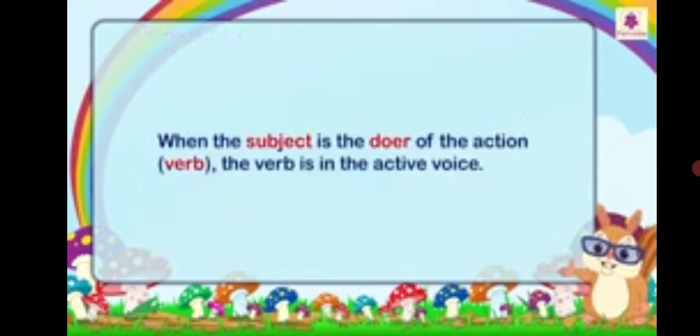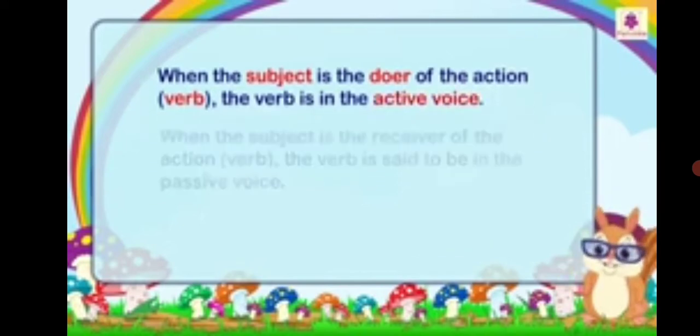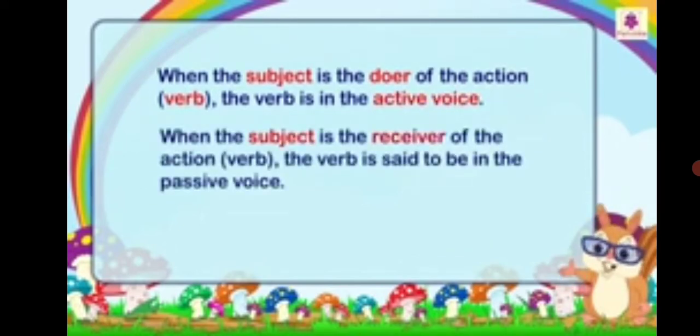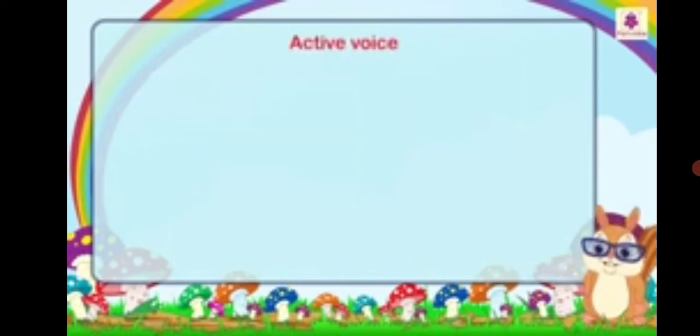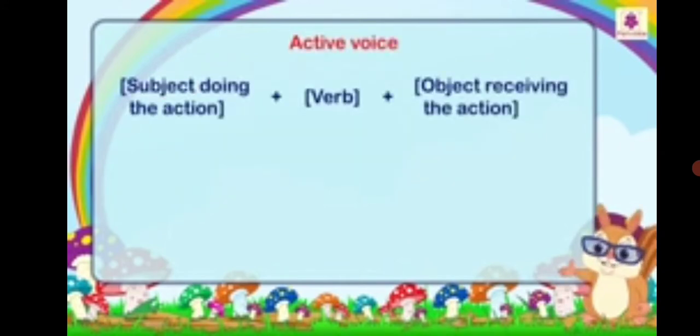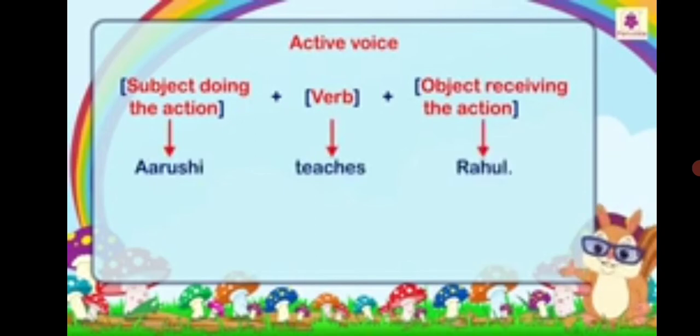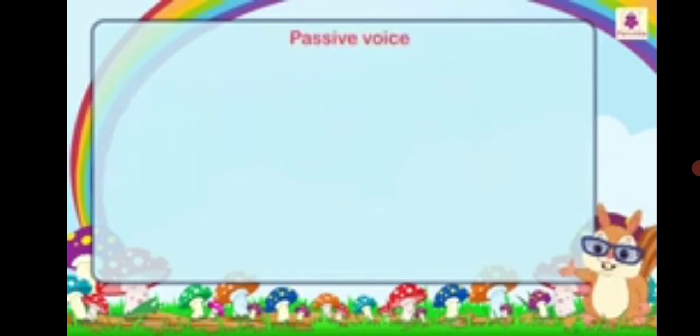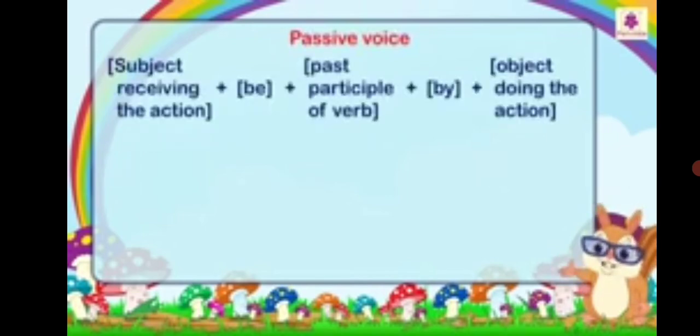When the subject is the doer of the action, the verb is in the active voice. When the subject is the receiver of the action, the verb is said to be passive. Doer is active and receiver is passive voice. Active voice: subject is doing an action plus verb, object receiving the action. So let us see the sentence here. Example, Arushi teaches Rahul. Rahul is receiving something from Arushi, that is she's teaching Rahul.